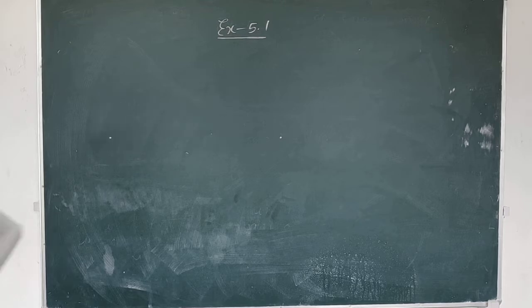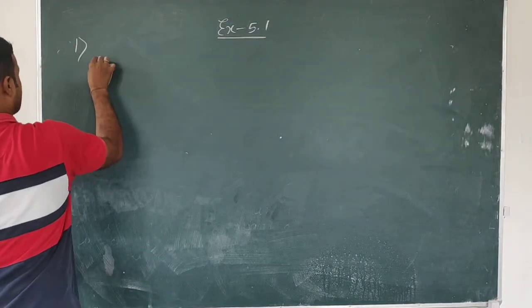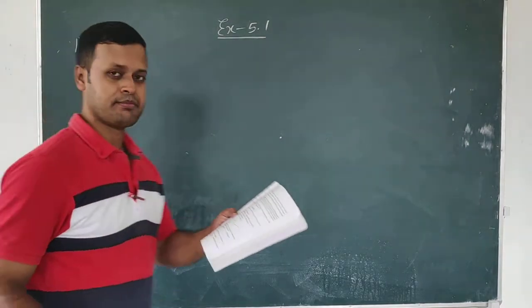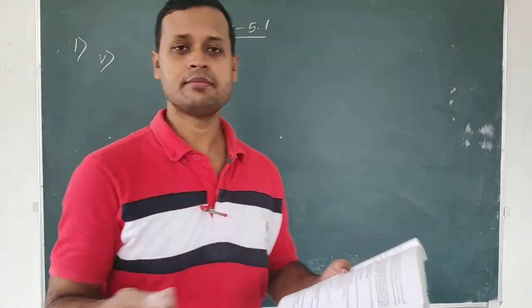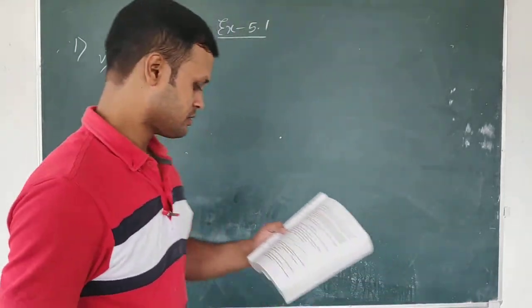Students, number 5 will do as a sum, because this true and false sometimes may come as a sum also. Okay, so in the figure.